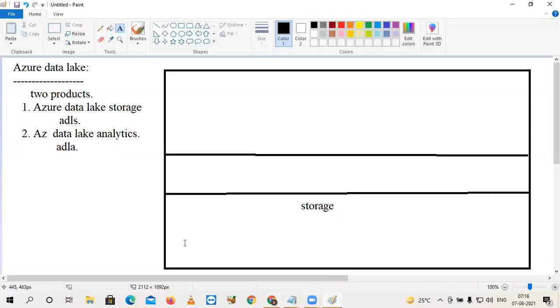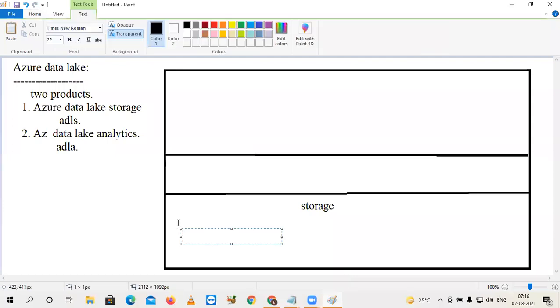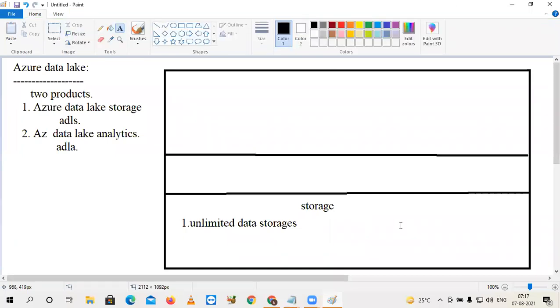Advantage number one of this storage is unlimited data storage. Even if the data volume is multi-terabytes or petabytes, it is not a problem. Any volume of data can be stored.